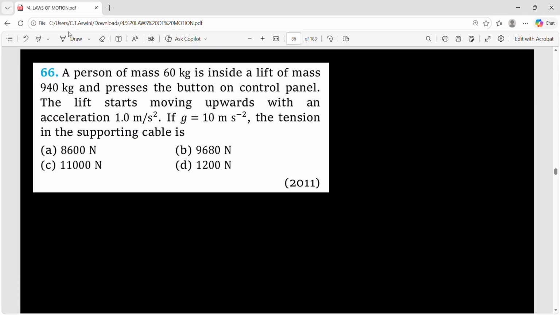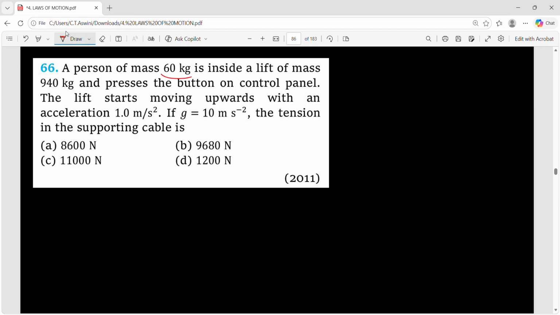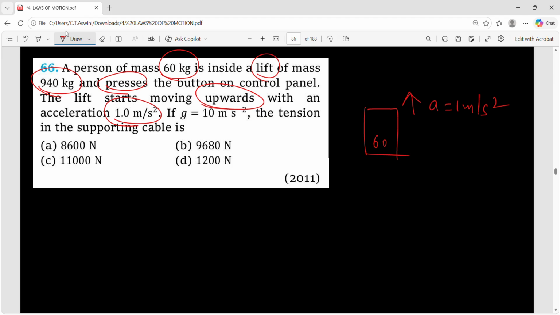Now, so the concept is done. We'll see some previous year questions. A person of mass 60 kg is inside a lift of mass 940 kg and presses the button on the control panel. Presses the button, that means the lift starts moving. So it is moving upward. That means how will be the feeling? Heavier feeling. With an acceleration of 1 meter per second square. Mass of the person is 60.